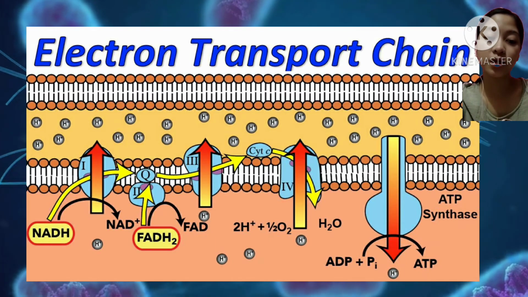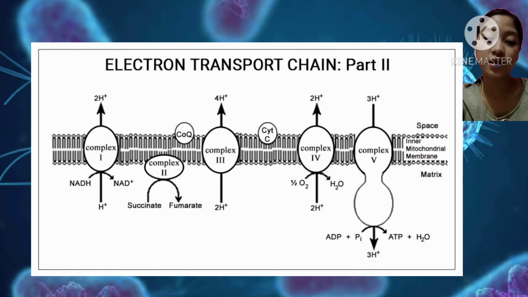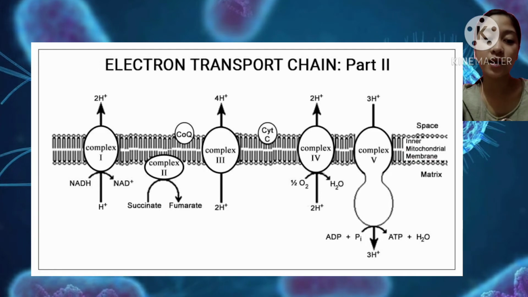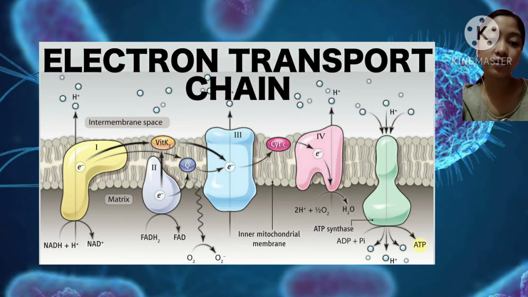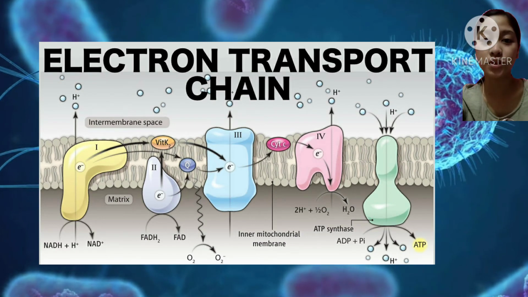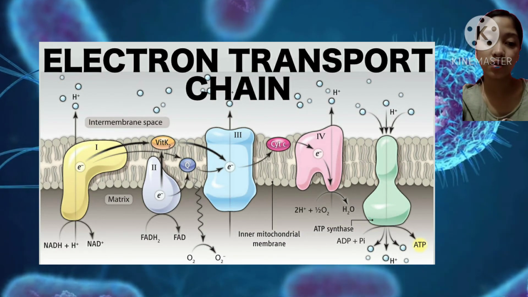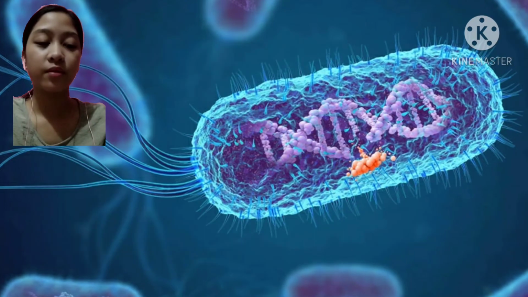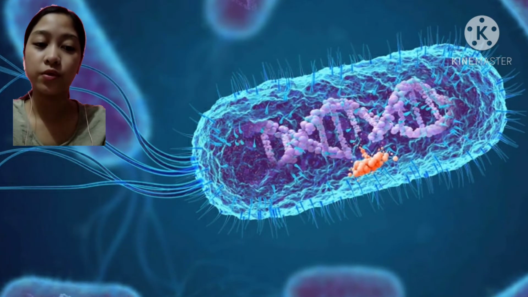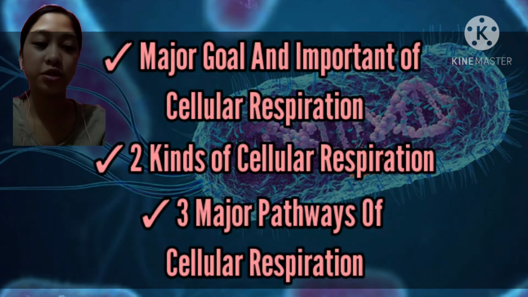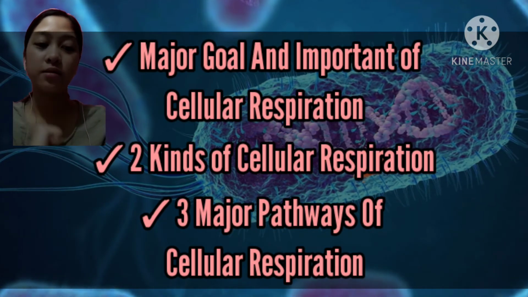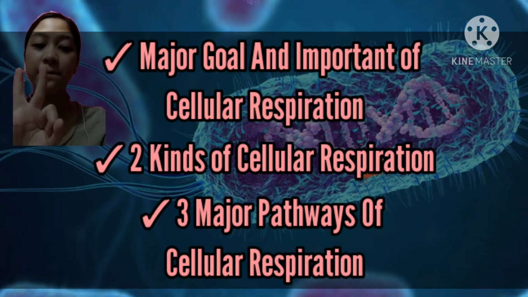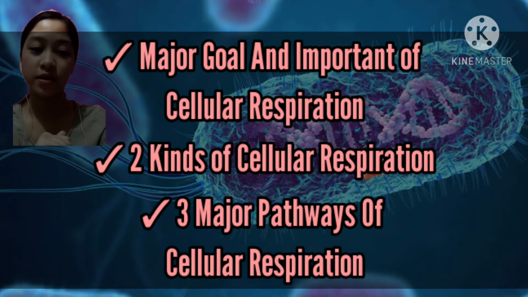During this stage, high energy electrons are released from NADH and FADH2, and they move along the electron transport chain of the mitochondria. An electron transport chain is a series of molecules that transfers electrons from molecule to molecule. Now, you already understood what we discussed about the major goal and the importance of cellular respiration, two kinds of cellular respiration, and the three major pathways of cellular respiration.